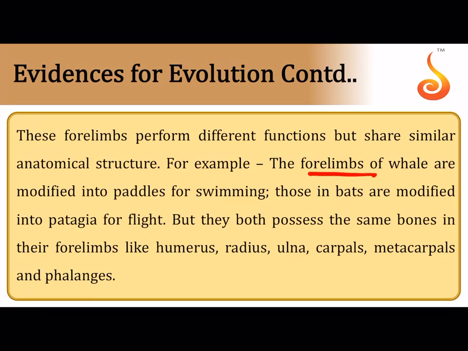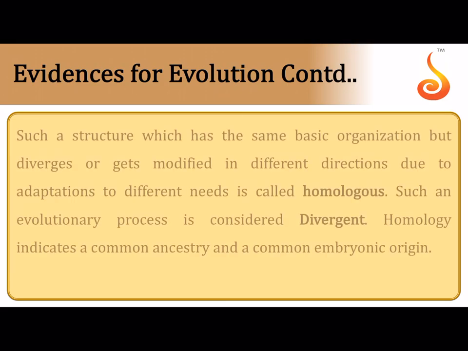I already told you the forelimb of whale acts as a paddle, the wing is modified for flight, and that of the human is modified for manipulation. All of them have the same set of bones in them, but they are modified for different functions. So homology is the pattern of evolution, the divergent evolution that you see, and the phenomenon in which you see homologous structures, which have the same anatomical structure but are evolved along different lines to perform different functions to suit different needs.